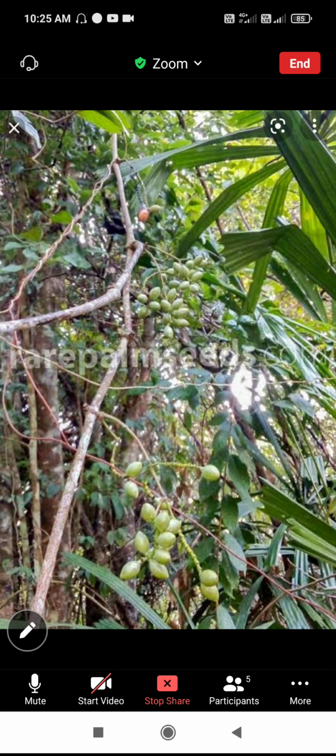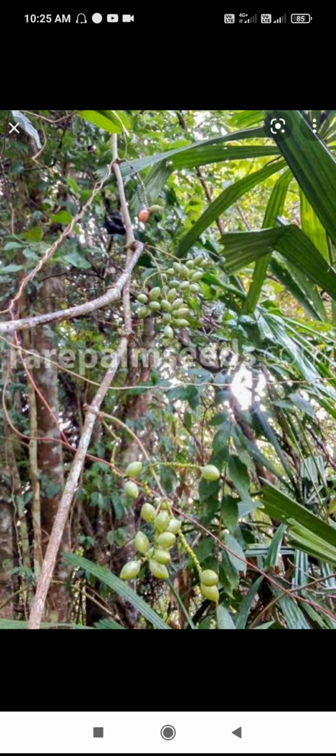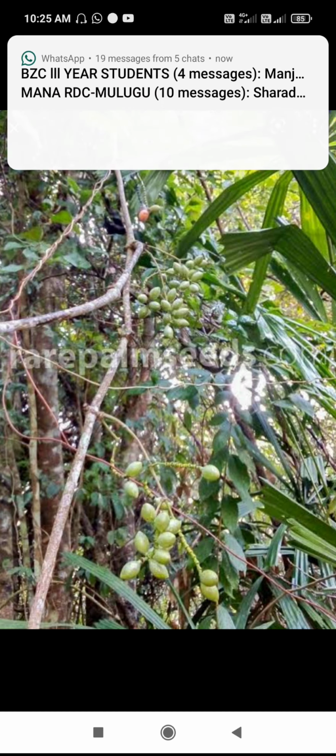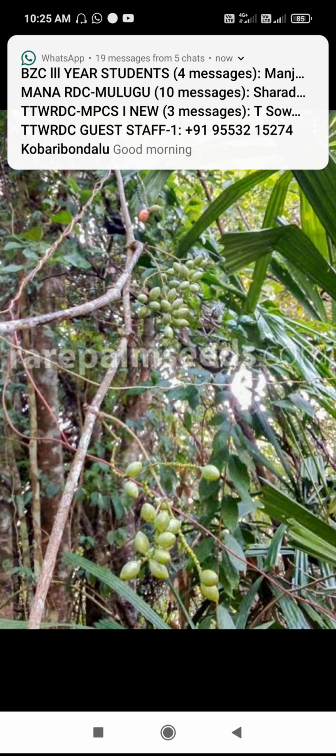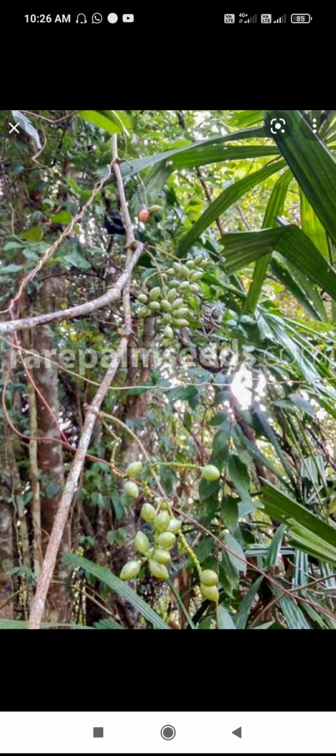Now see, Gnetum plants are distributed in tropical rain forests near the equator, the African tropical region and the Andaman and Nicobar islands of India. But these plants are not found in North America.